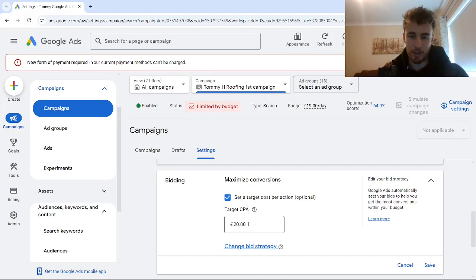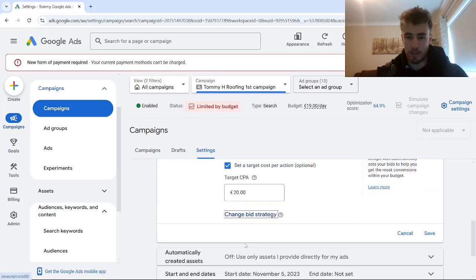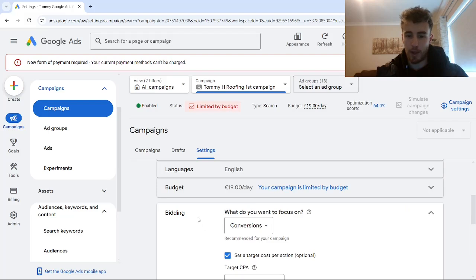The reason we've been able to do this so effectively is because we've fed Google's AI with so much relevant data at the very beginning as to which users are most likely to result in leads, that it simply knows now which types of users to go after, based on all of the aspects in that screenshot I just showed you. What we did with this campaign at the very beginning, instead of using maximize conversions as we do now, you might have seen me mention it on the channel before, was start off with maximize clicks. We used maximize clicks on this campaign for somewhere between 2 and 3 months because we really wanted to gather as much relevant conversion data as possible.